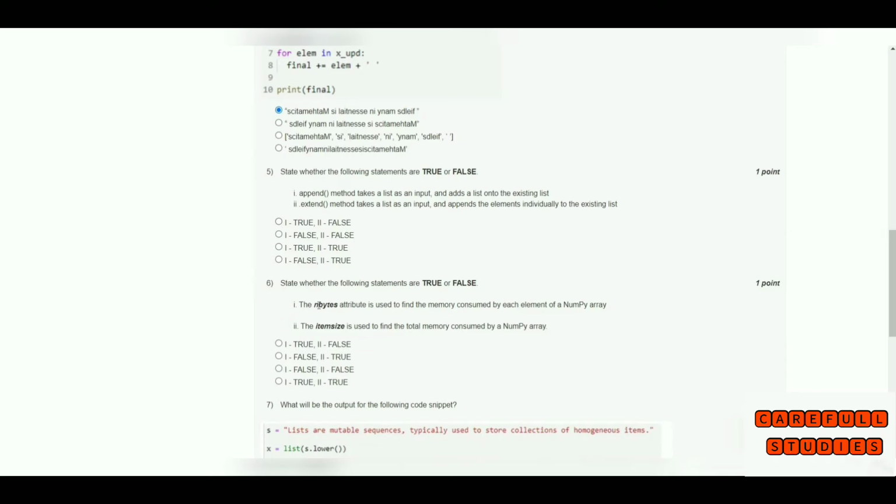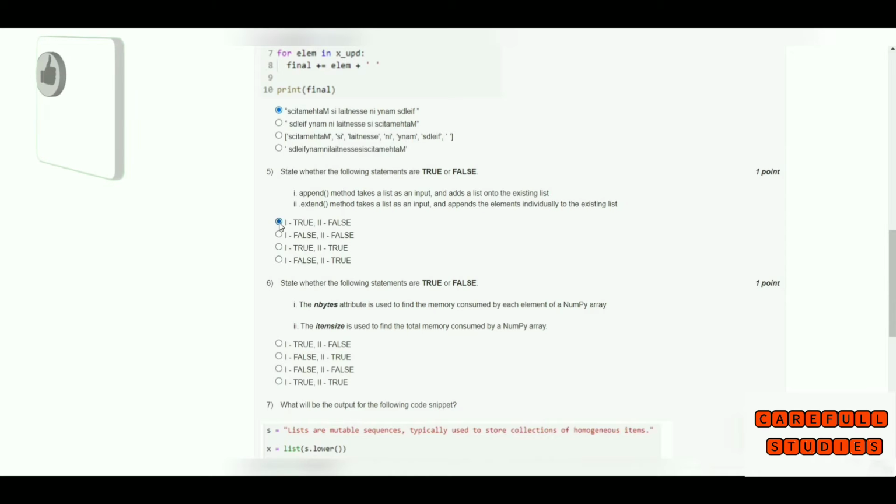The next question is: state whether the following statements are true or false. First one: the append method takes a list as input and adds the list onto the existing list. The answer is false, because we cannot append the elements of one list to another list.